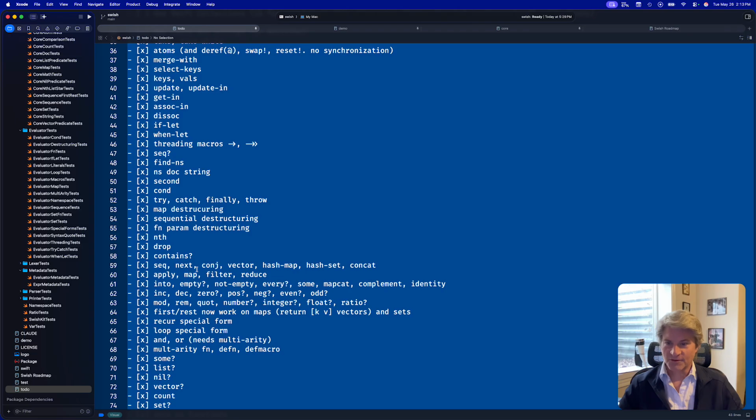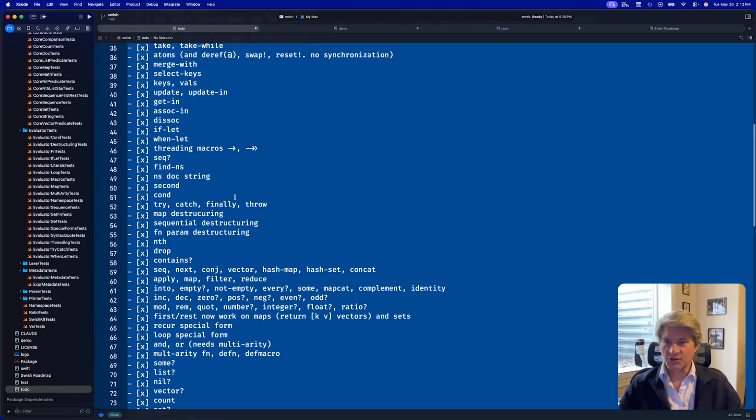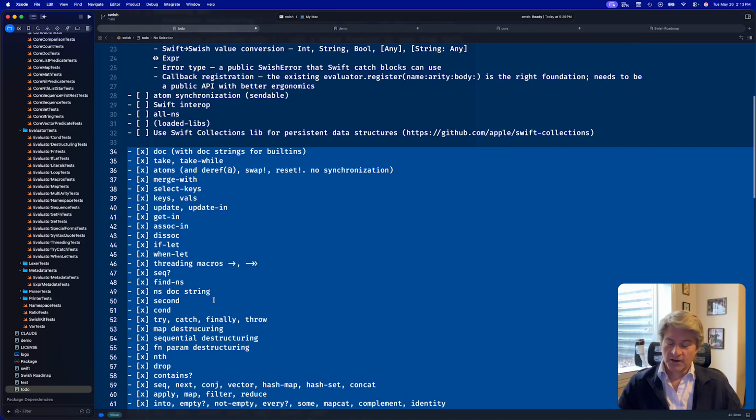I'll go through some of the important ones. Conj, next, and seq and next for sequences. We've got param destructuring, sequential destructuring and map destructuring. We've got the try, catch, finally and throw special forms. We've got the cond macro. We've got doc strings for namespaces. We've got threading macros. We've got the assoc-in, get-in functions and update-in. We've got select-keys, merge-with.